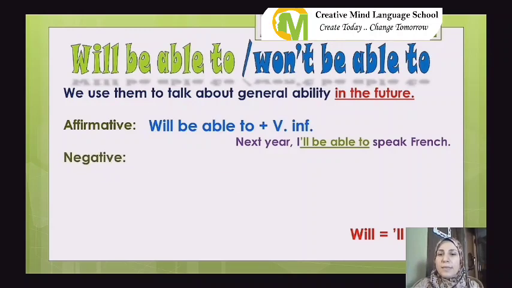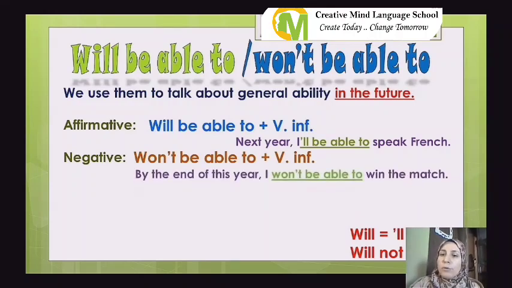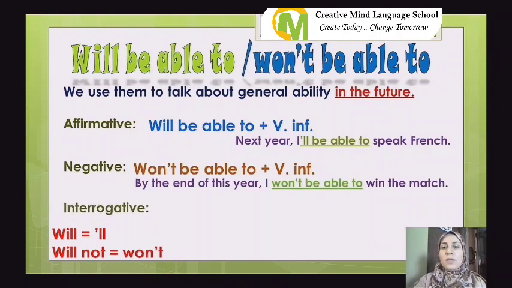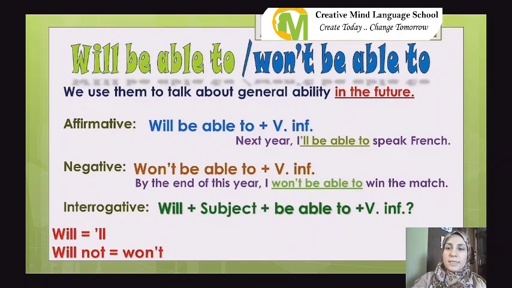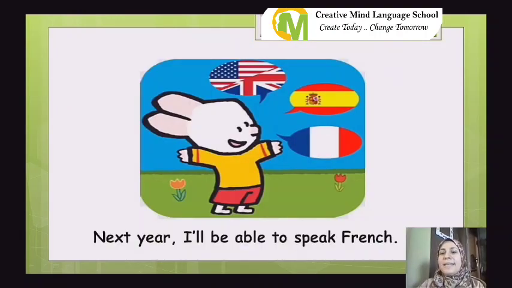The negative form is won't be able to plus the verb infinitive. Here also won't is a contraction and the strong form is will not. But of course we use the contraction won't be able to. By the end of this year, I won't be able to win the match. The interrogative form is will plus the subject plus be able to plus the verb infinitive. Example: will you be able to drive a car? The short answer is yes, I will, or no, I won't. Example: next year I will be able to speak French.